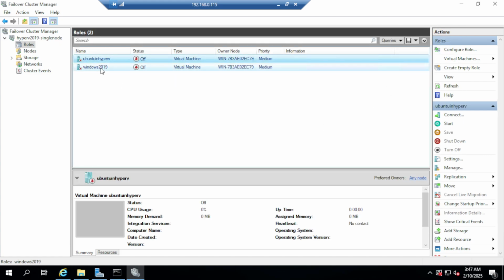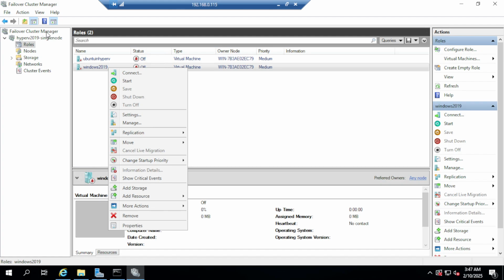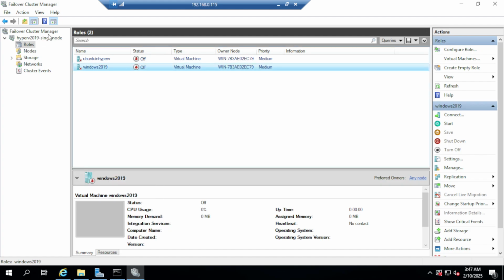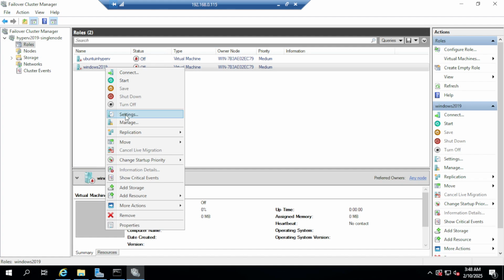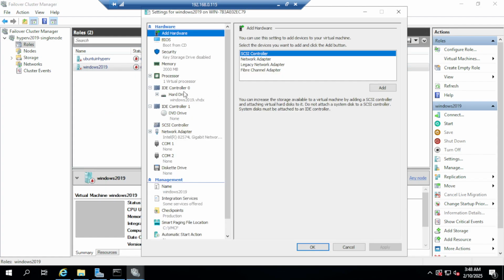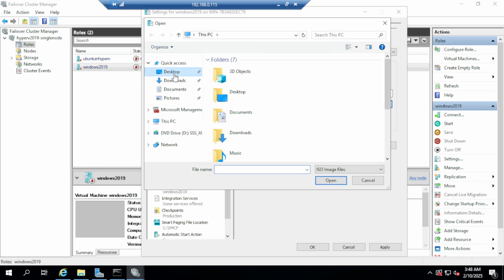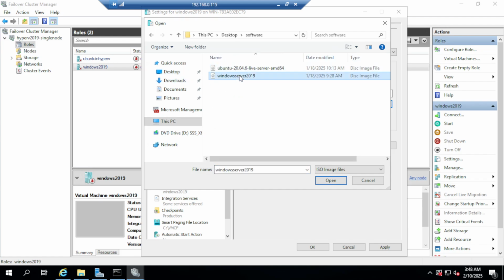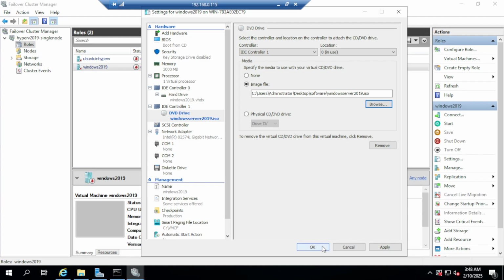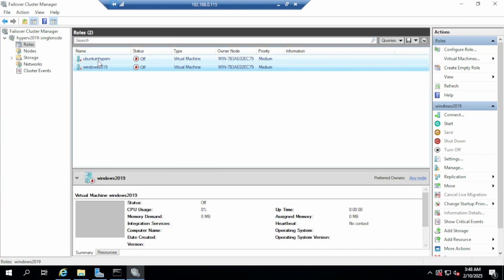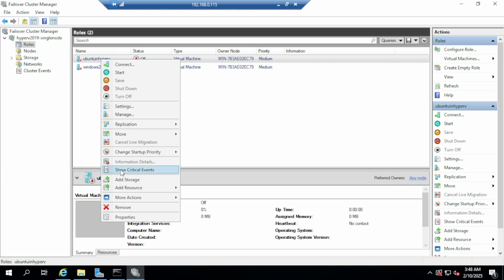So let's boot with that particular ISO image. I am on the cluster manager. On the roles, you can see the virtual machines. Right click and then you have a settings option, go to the DVD drive and select the image file location. It should be on the desktop, softwares, and 2019. Go OK and do the same for Ubuntu.